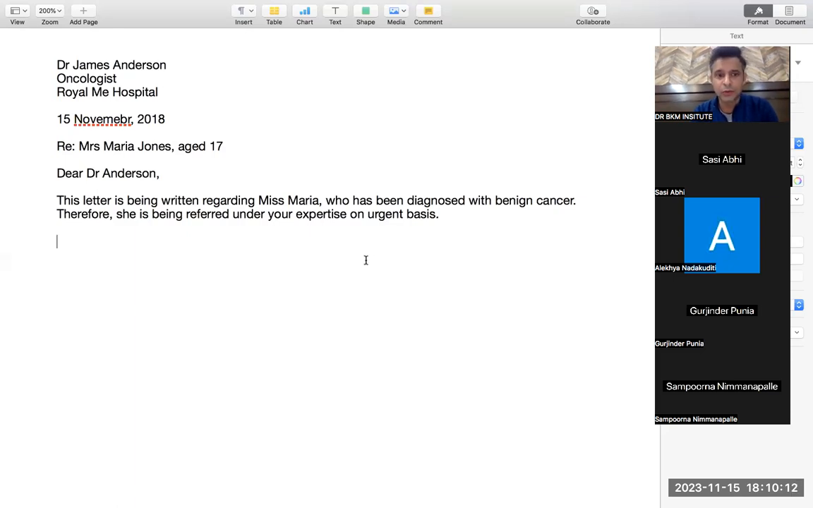In the second paragraph, you will talk about the social history or medical history. If the patient is having cancer, suppose she is 45, then I will change the name here, Mrs. Jones. If she is not married, or we don't know whether she is married or not, then I would write Ms. So now it becomes: this letter is being written regarding Ms. Jones, who has been diagnosed with benign cancer. Therefore, she is being referred under your expertise on urgent basis. So I'm telling the oncologist that we need your help.